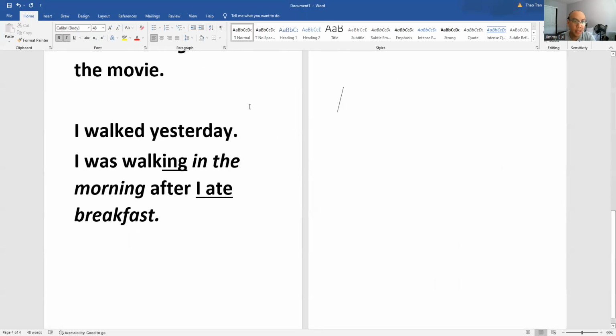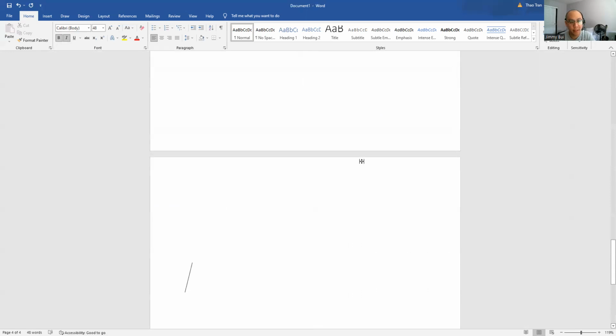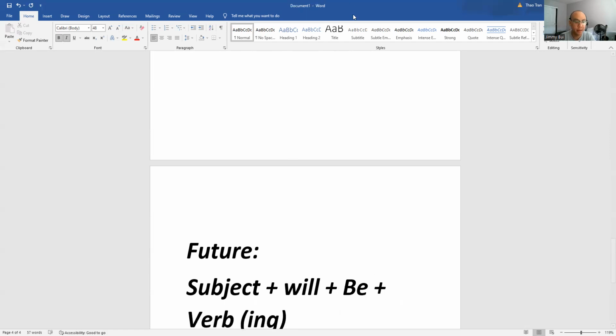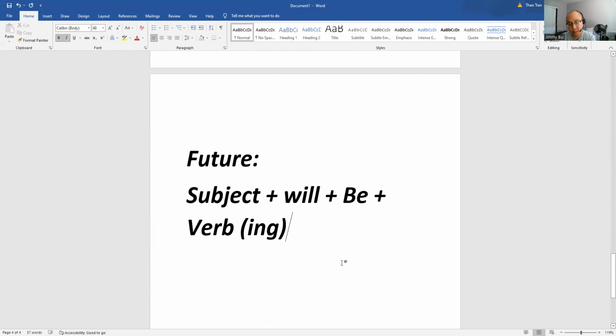The next thing I would like to demonstrate, very similar, is actions can continue in the future tense, right? So this here is a little different because we add the word will. So if we're looking for a simple formula, we have subject, will, be, and then our verb with the ing. Again, this is the general rule, I would say. There are always exceptions to the rules, but this is a lot easier